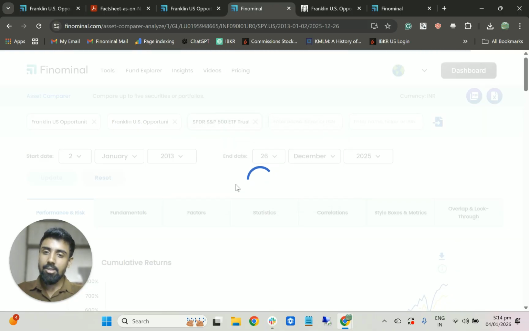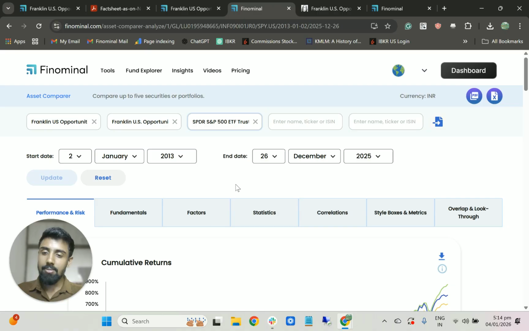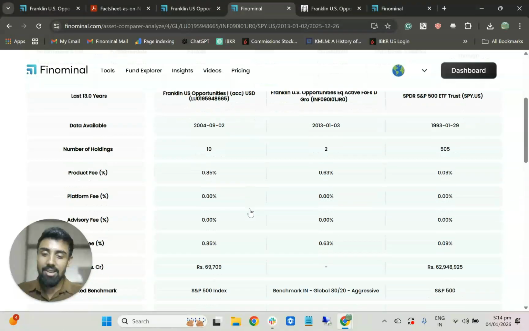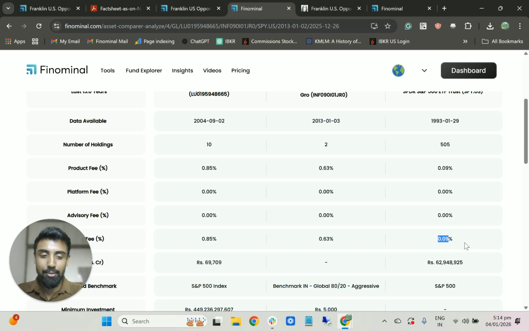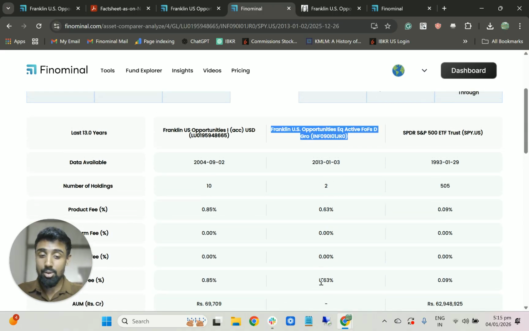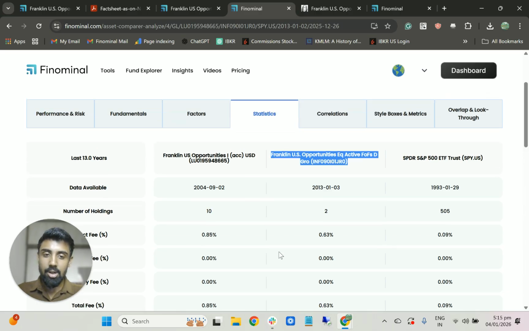So let's just compare these two funds against the S&P 500 and see the comparison, especially in fees. You can see that in fees it's very low, almost close to 0.1%, whereas for this fund, although it's showing 0.63%, you're paying 0.63% plus 0.85%, which is humongous.